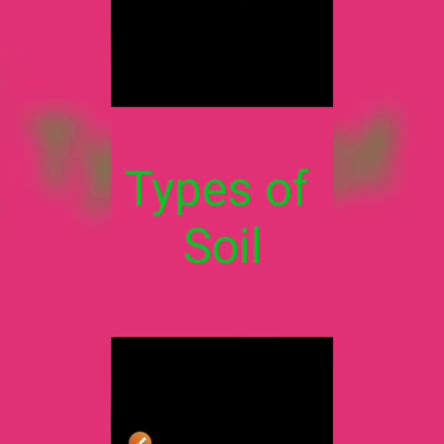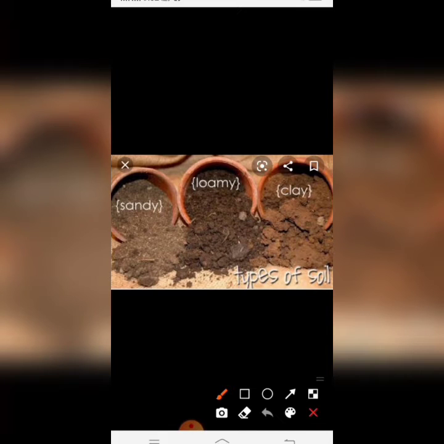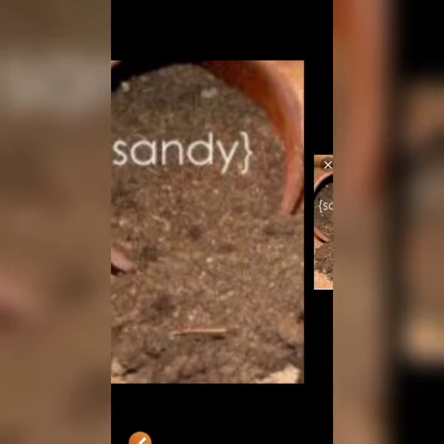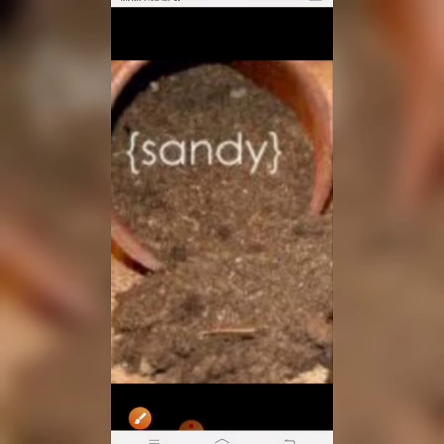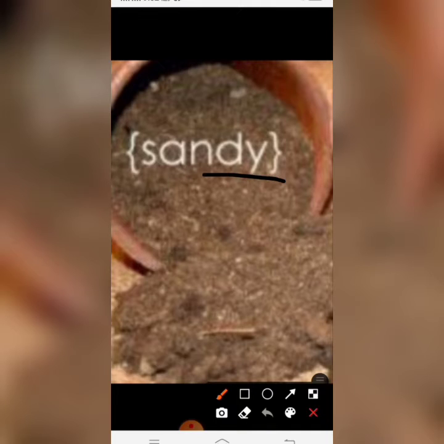Now the next topic is types of soil. Soil is classified on the basis of proportion of particles of different sizes. Soil is classified as sandy, clay, and loamy soil. First is sandy soil. It contains a greater proportion of big particles. Sandy soil is light, well aerated and dry.